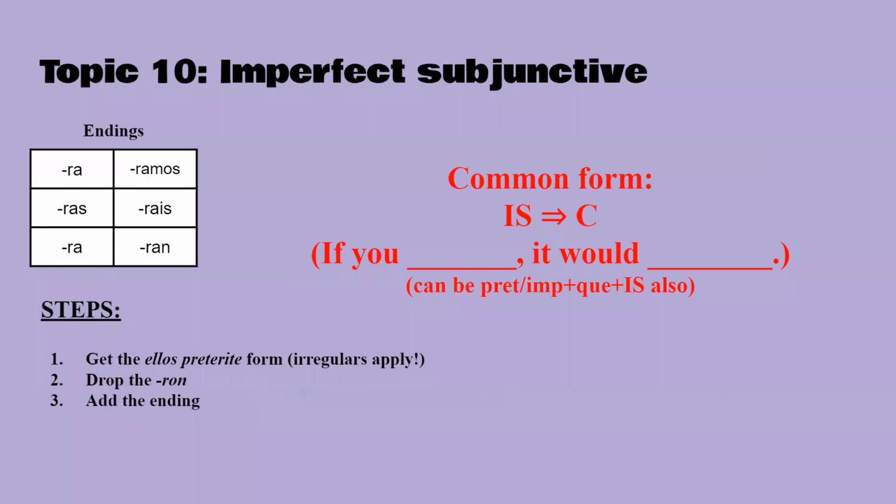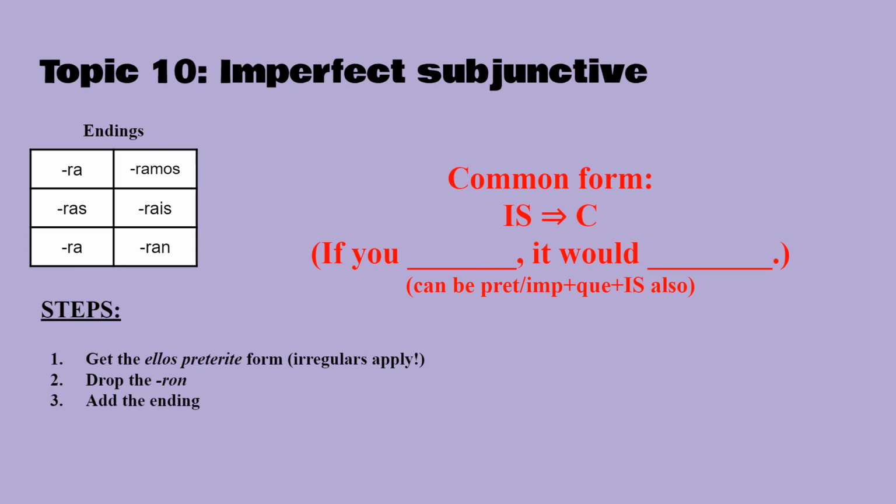Okay, there's also imperfect subjunctive. This one is whenever you have something that's in the past tense. You start out with this and then conditional. If he did this, then this would happen. For example, if you did this, this would happen.